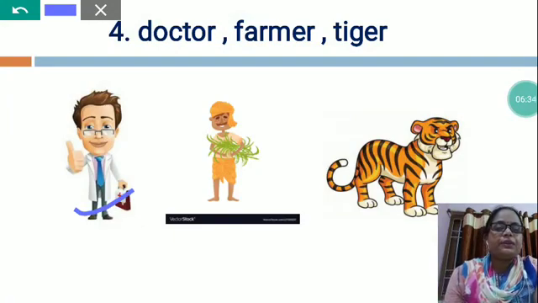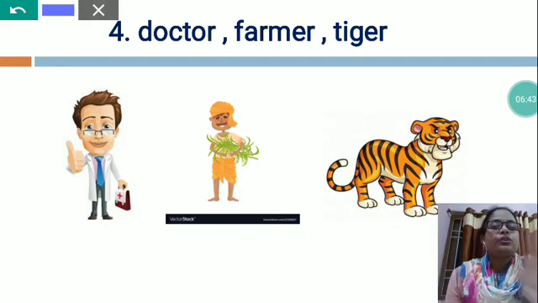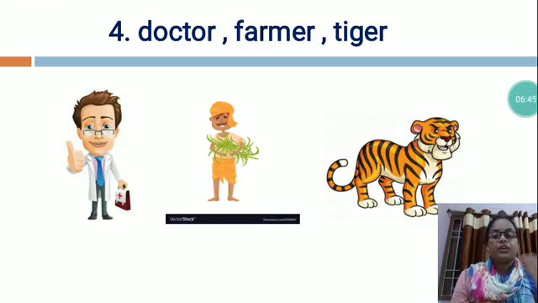Doctor is our helper, farmer is our helper, but tiger is a wild animal. So, dear students, a doctor knows how to treat and cure sick people. A doctor is a great friend of the sick. He always speaks politely so that the patient feels comfortable. A doctor is a person with the profession to treat and cure sick people.